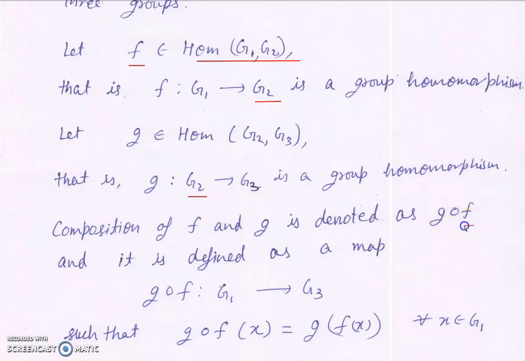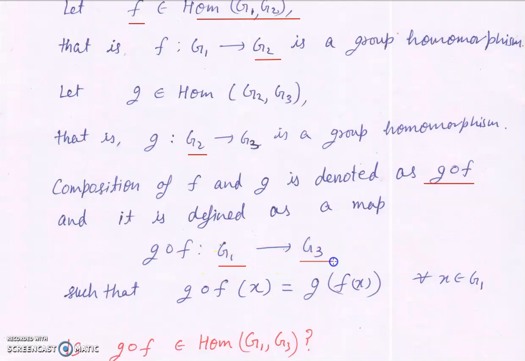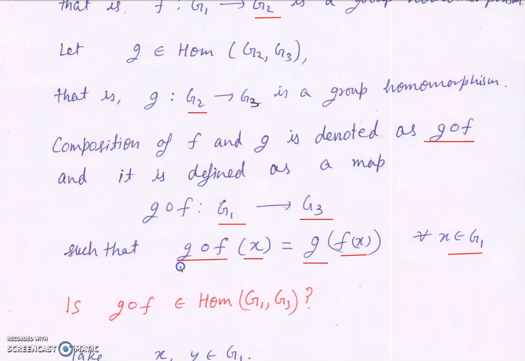So we can define the composition of map f o g as a map from G1 to G3 such that for each x in G1, (f o g)(x) is equal to f applied on x first, and then whatever you get, that will be an element of G2, and then g is applied on that. I am reading it as f o g because f is applied first and g is applied afterwards. So f o g is called the composition of maps f and g.